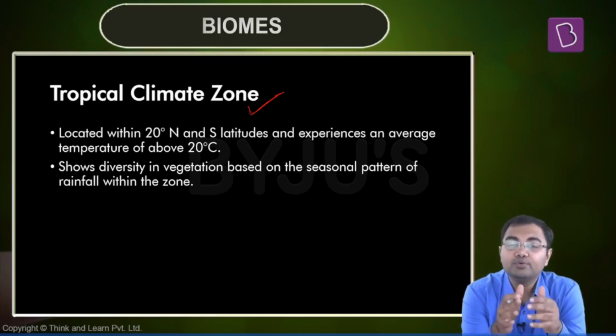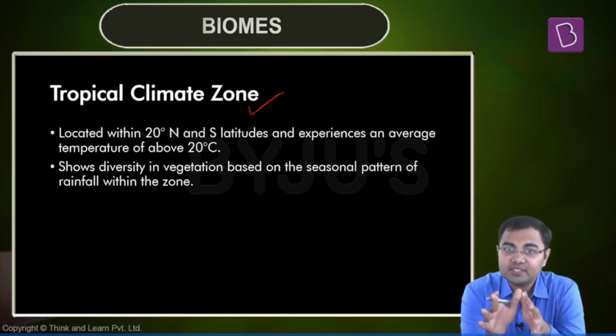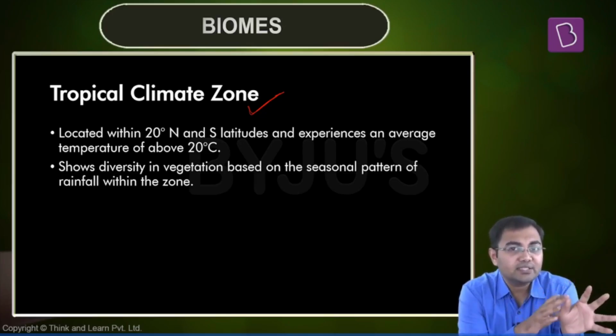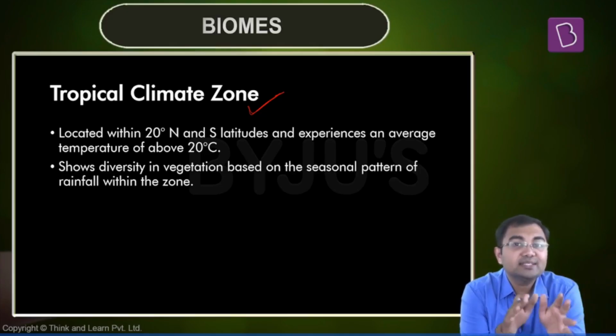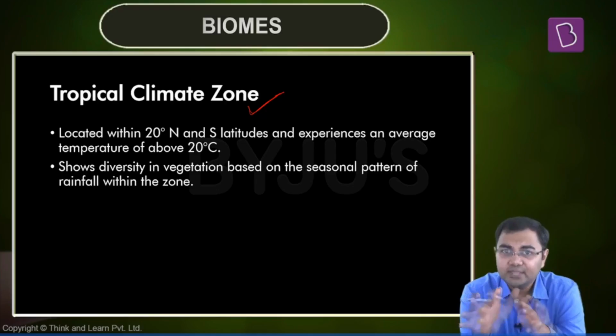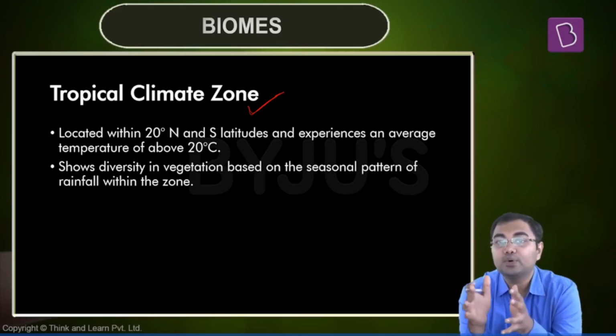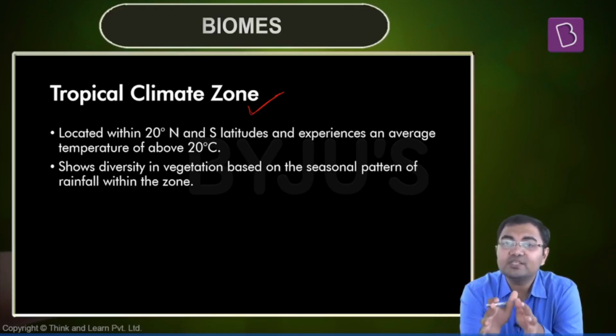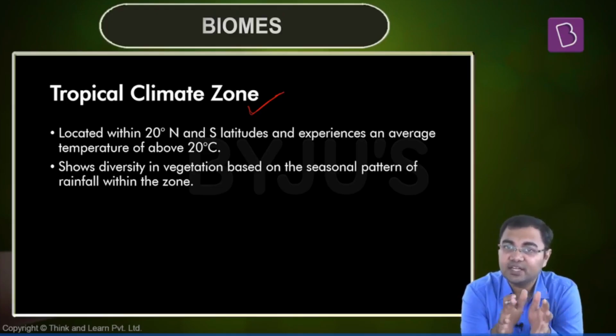Now, one thing before we move on to all the different kinds of climatic zones, let me make this very clear that this is just one of the ways in which the classifications are done. This has been done by one scientist, then you will have another set of researchers and scientists who have devised another way of looking at things. But more or less, whether you look at all the various kinds of classifications that have been done, all these classifications will follow a very similar pattern. If you look at the tropical rainforests as defined by one scientist as compared to another scientist, you'll always see that they are very similar in the regions that have been defined.